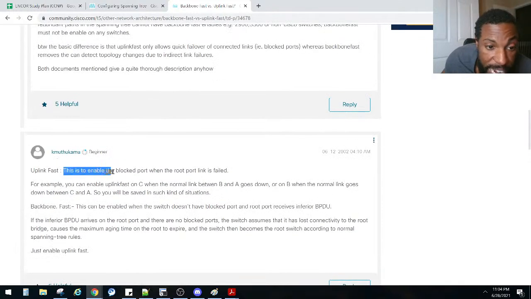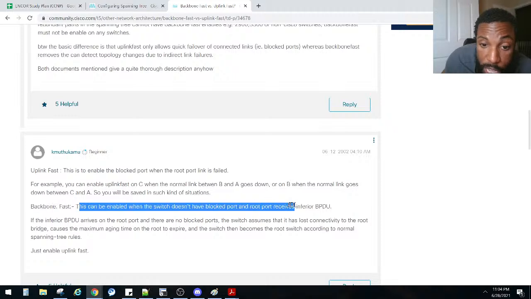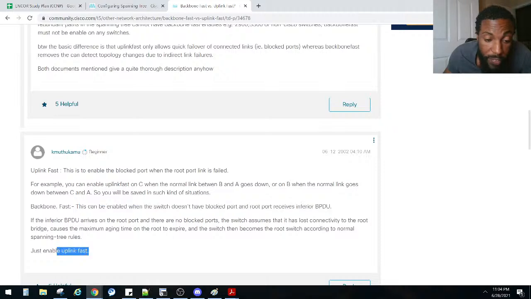Uplink fast is to enable the blocked port when the root port link has failed. Backbone fast, which is what we just turned on, can be enabled when a switch does not have a blocked port and the root port receives inferior BPDUs. Just enable the uplink fast. That's probably the best feature.